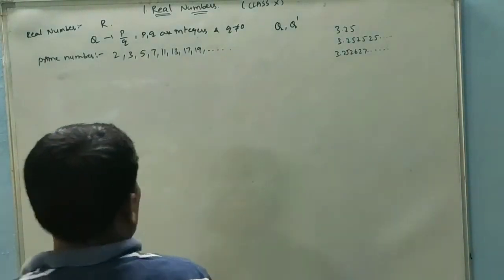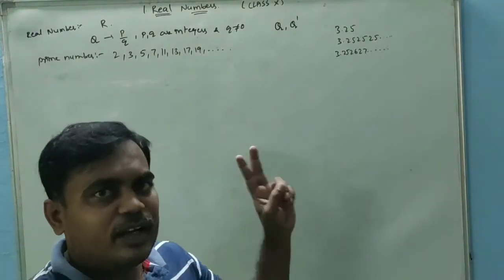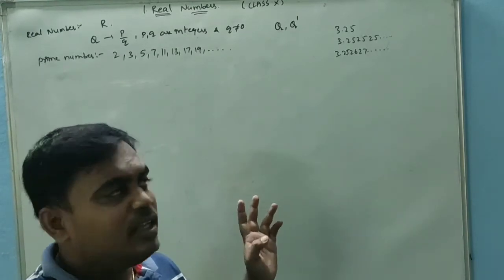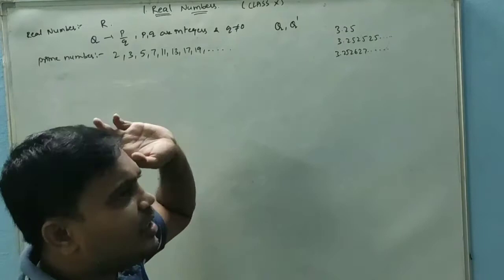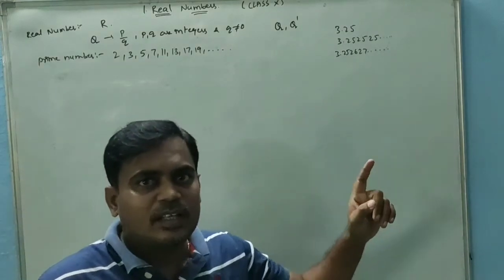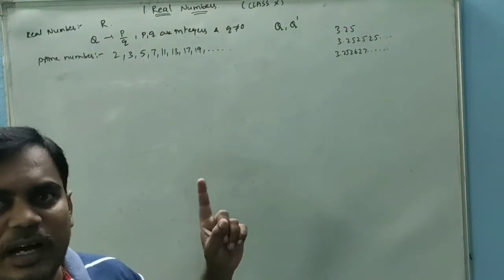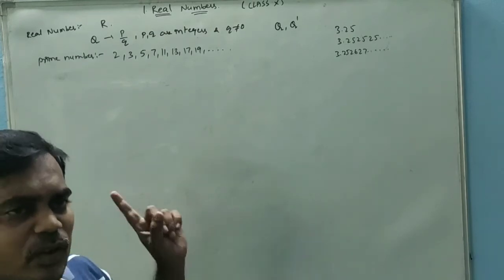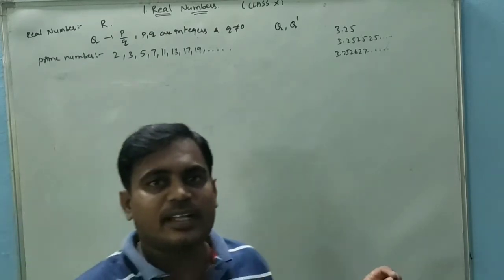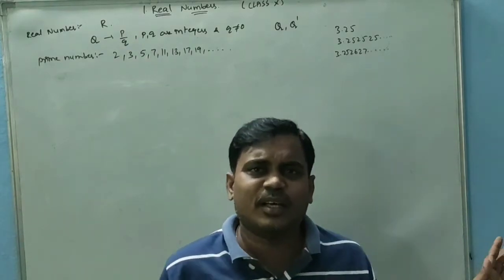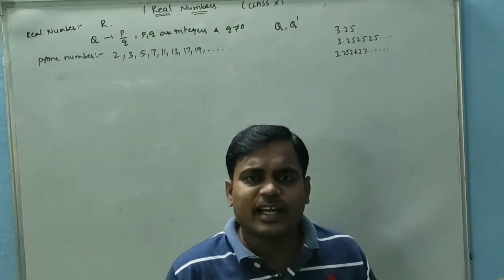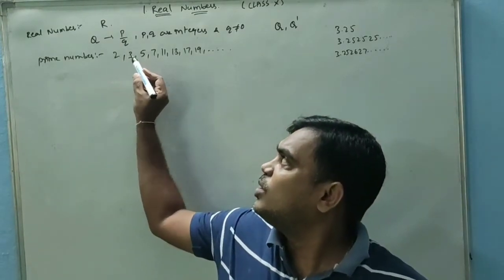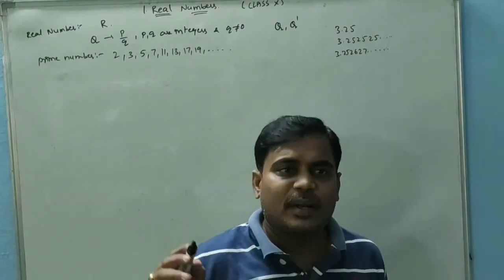So 2 has only two factors, that is 1 and 2. 3 has only two factors, 1 and 3. Like this, these numbers have two factors, the number itself and one more, which is 1. One is called the universal factor, because one is a factor of every number. So 2, 3, 5, 7, these are the prime numbers.